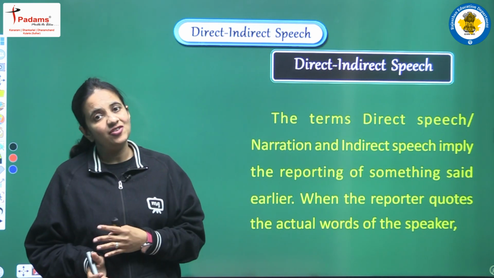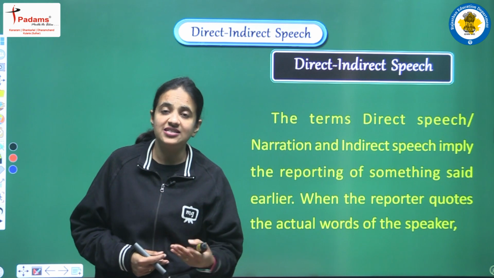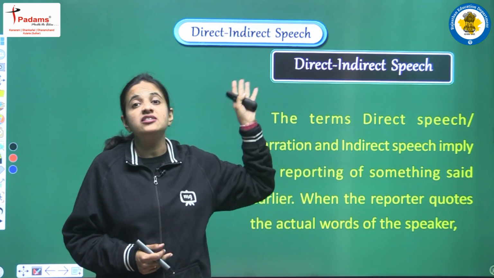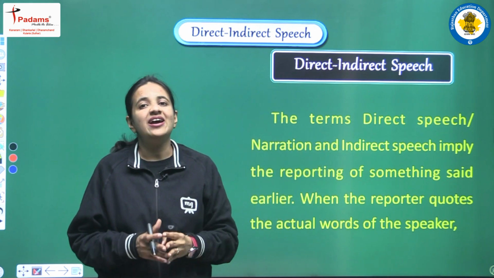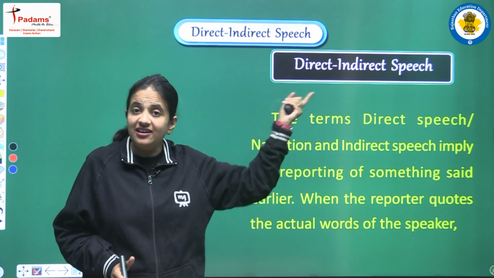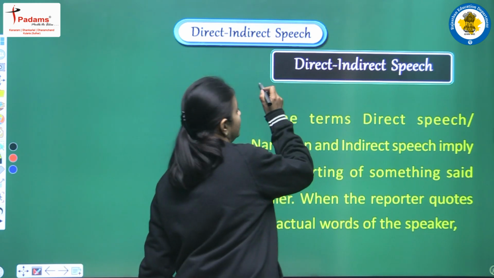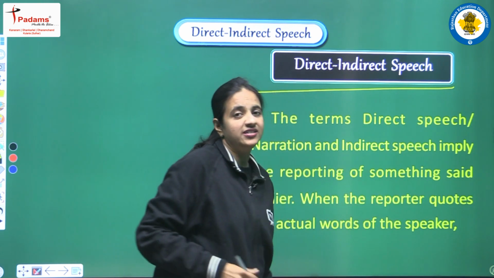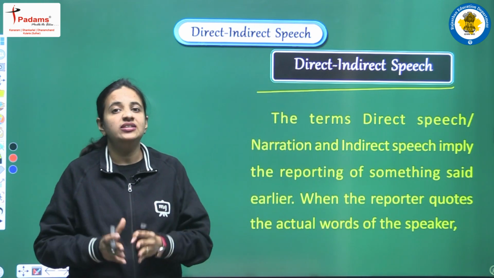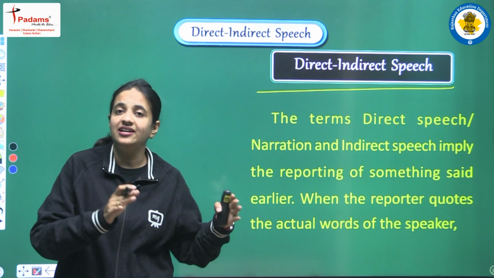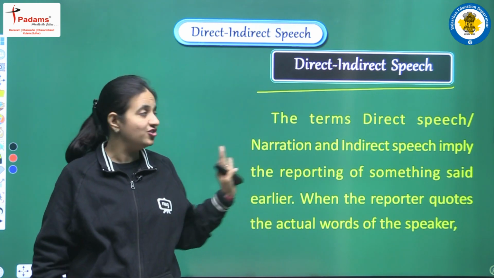So that structure we have to understand, what structure is there in direct speech and what structure we have to follow when we are writing a sentence in indirect speech, right? So first clear this thing, first try to understand the difference between the structure of direct and indirect speech. Clear? So let's read.